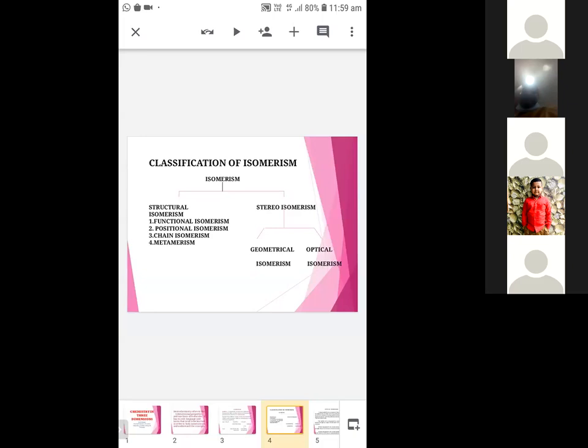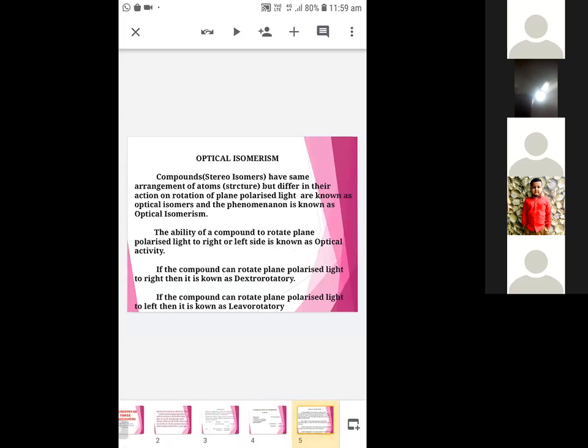Geometrical isomers are stereoisomers that differ in their orientation of atoms. They are of two types, cis and trans. In cis, identical groups are on the same side. In trans, identical groups are on opposite sides. Okay. Then optical isomerism. Compounds having the same arrangement of atoms, but differing in their action on rotation of plane polarized light, are known as optical isomers. So the phenomenon is known as optical isomerism.